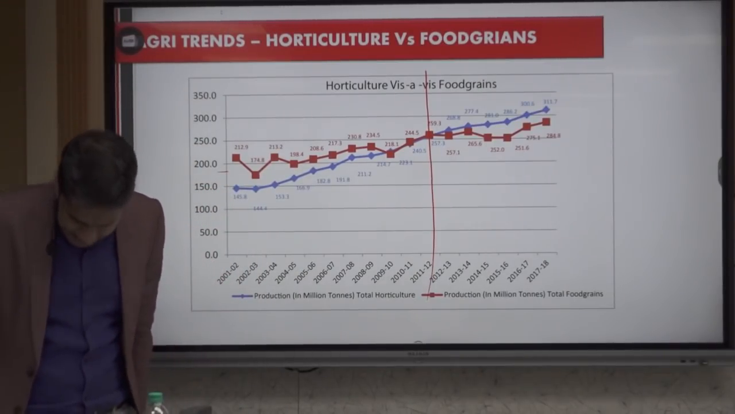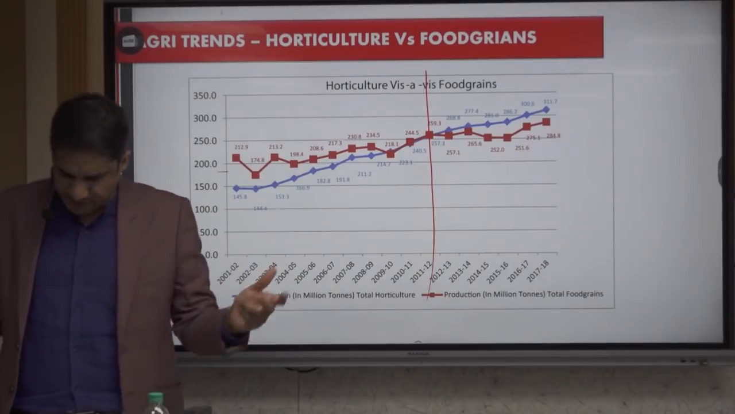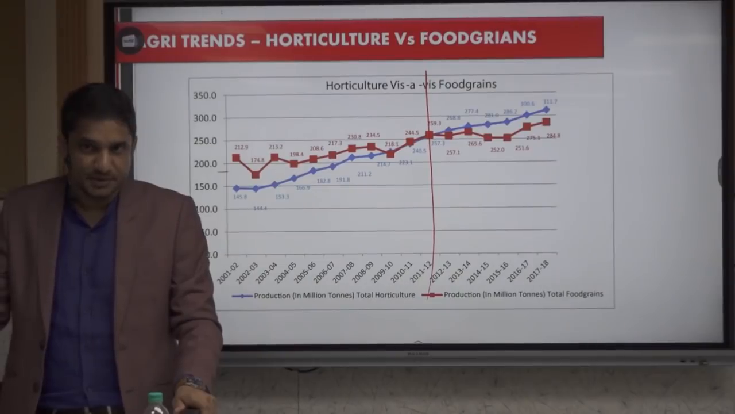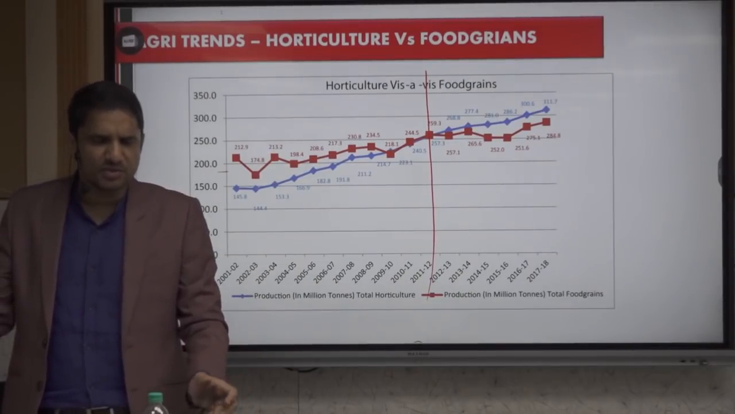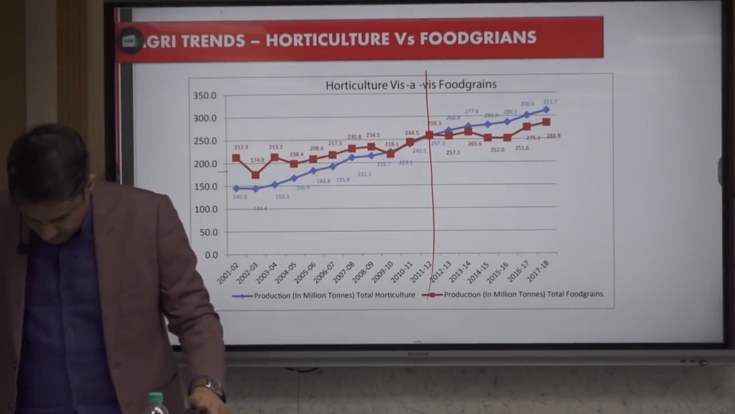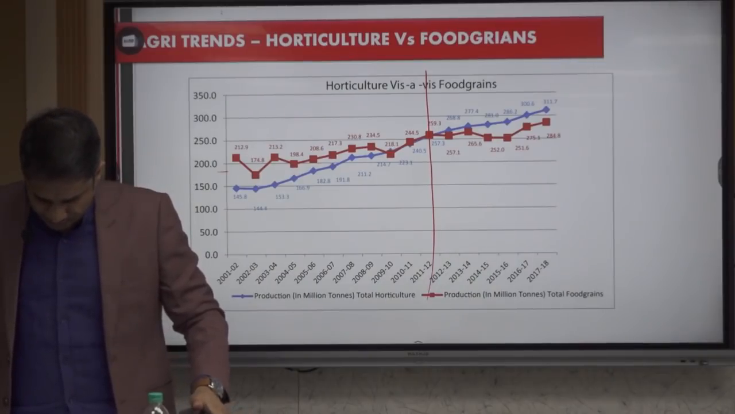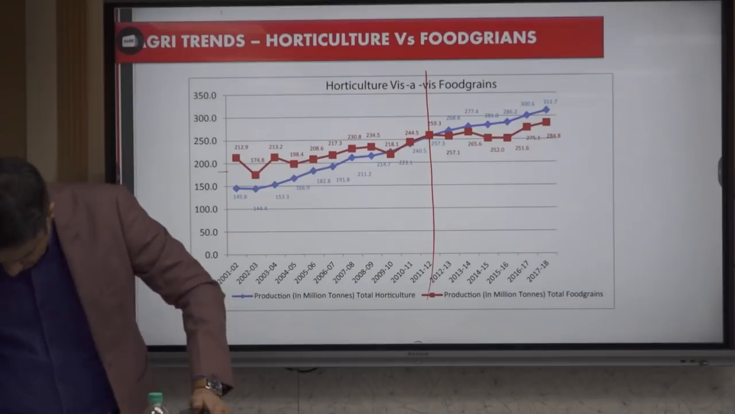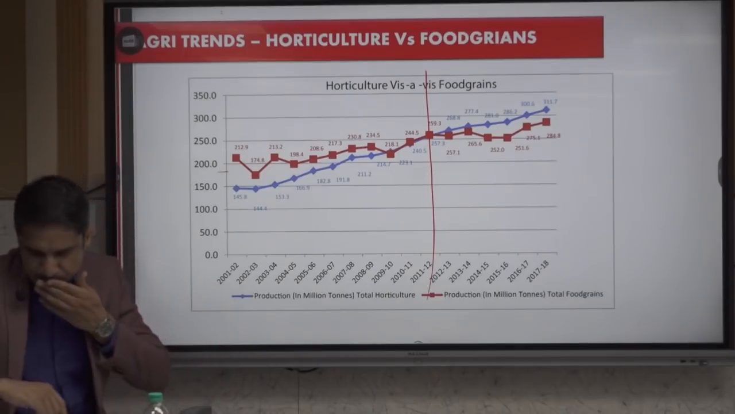Then within horticulture, the area of cultivation of vegetables is more than fruits. Of course, fruits are a luxury. Vegetables are what you need 3 times a day, 2 times a day, or at least once a day. So vegetables more than fruits. Then we need spices, and then finally plantation crops.